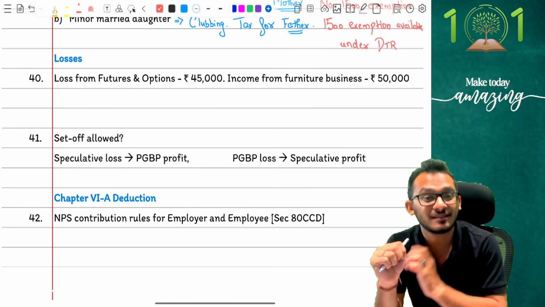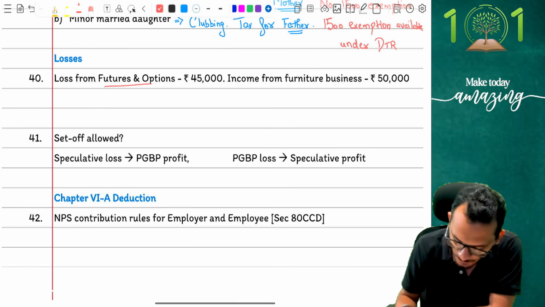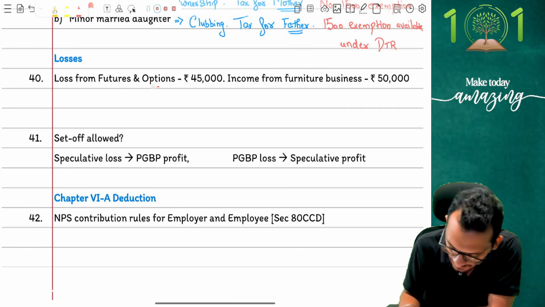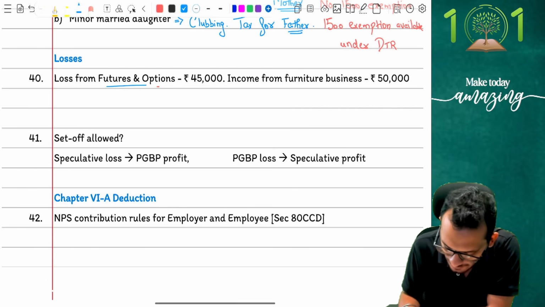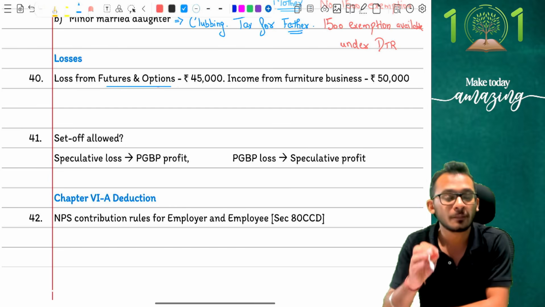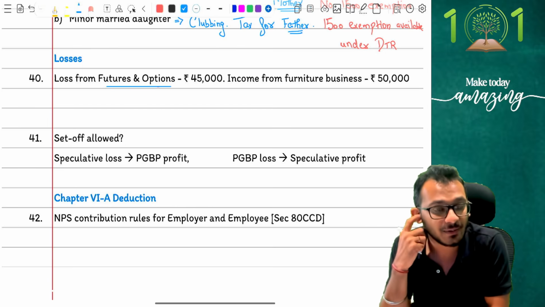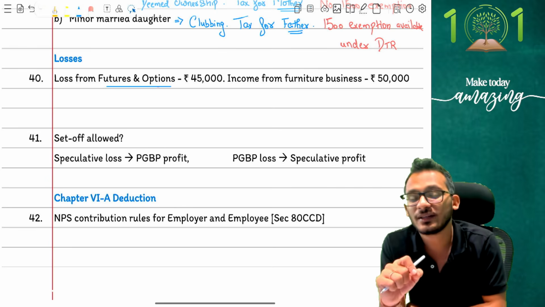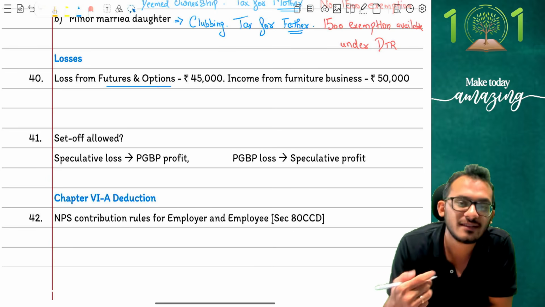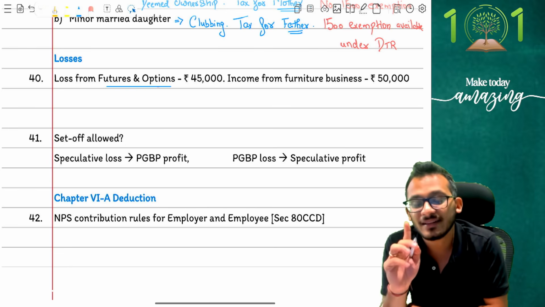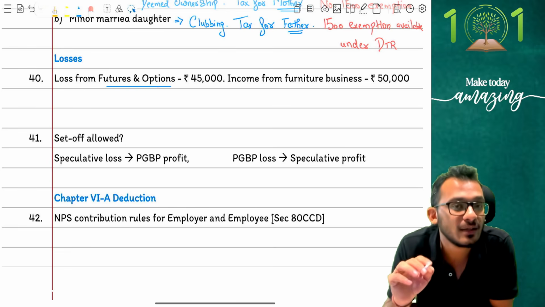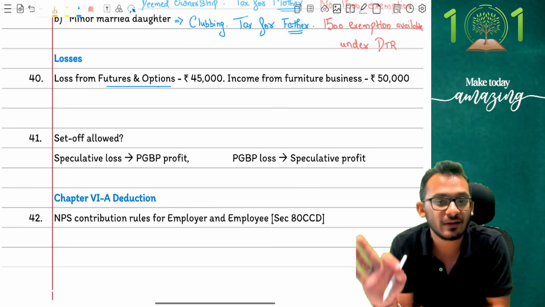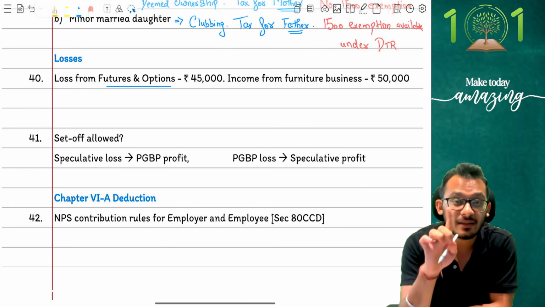I'm in the losses chapter. Losses says any kind of losses from futures and options is 45,000. Income coming from furniture business is 50,000 rupees. The question which came in the exam somewhere around the September 2024 attempt was when the ICAI suddenly gave you a question which said futures and options, students started getting confused. Students didn't realize what F&O is because at inter-syllabus you don't know these kinds of things. But yes, students made a wild assumption saying futures and options look like speculative loss, and speculative loss cannot be set off against any other income other than speculative income. So they said no set off is permitted, but no.